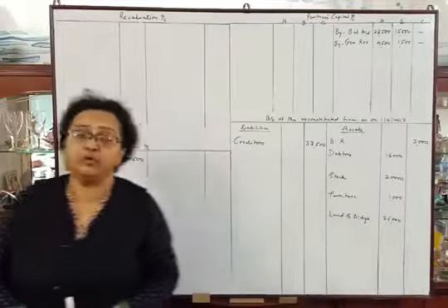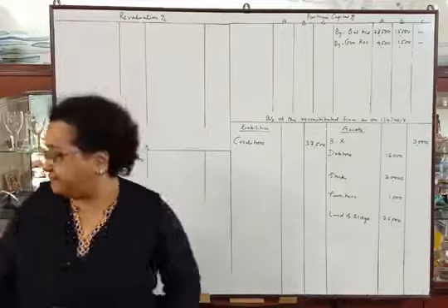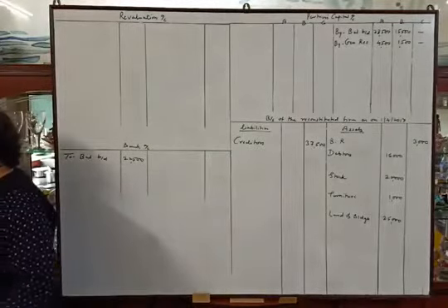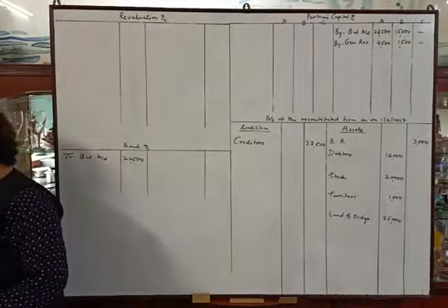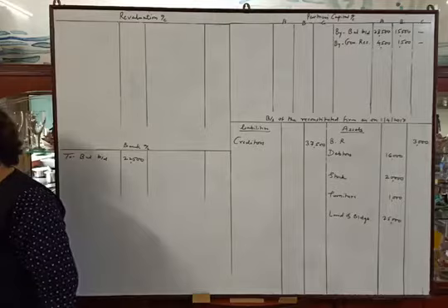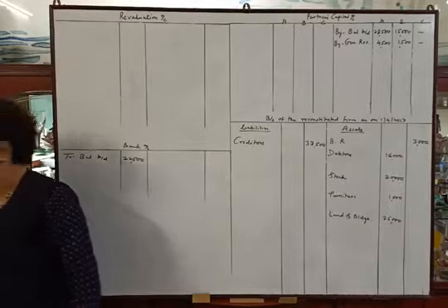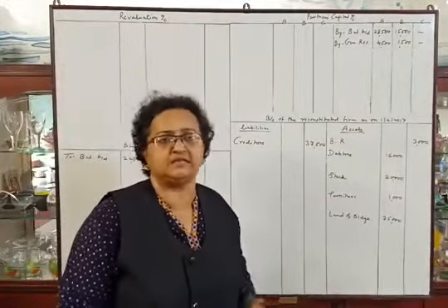Okay. Now let us read the adjustments and solve one by one. We know that A and B are old partners and C is admitted. First adjustment, C pays rupees 14,000 as his capital for 1/5 share in future profits. So C is bringing cash rupees 14,000 as his capital.